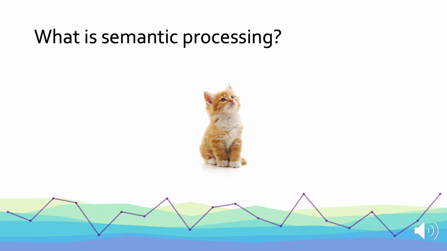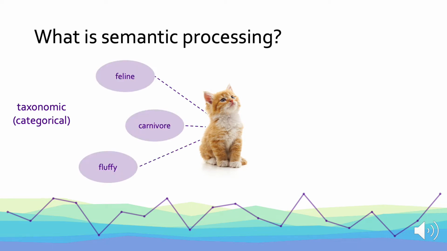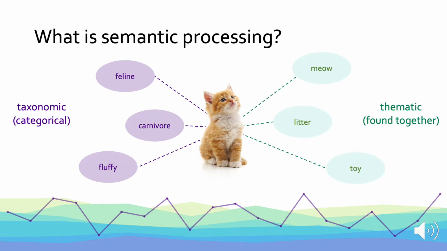For example, our knowledge of this cat includes taxonomic or categorical information, such as it being in the Linnaean order of carnivores and in the class of felines, or it having the trait of being fluffy.